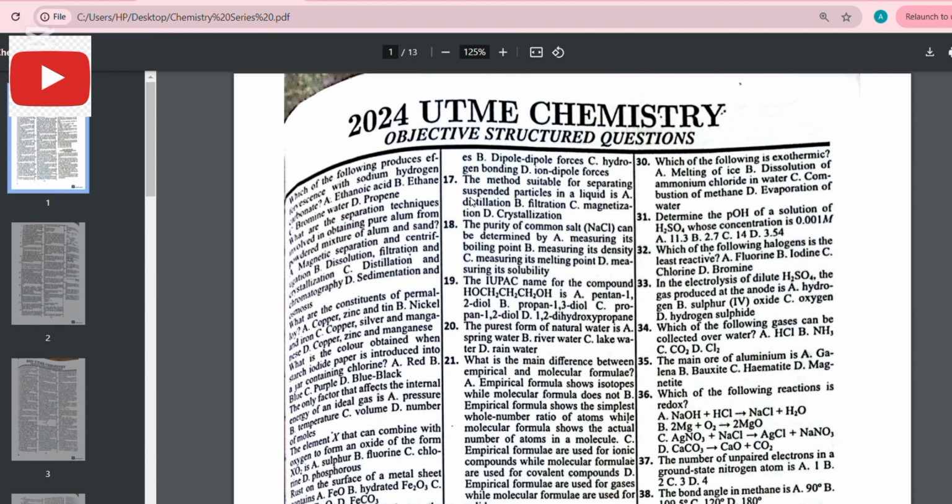Thank you very much. As you all know, chemistry JAMB questions are always 40, so I'm going to be providing solutions to the 2024 UTME chemistry questions. Make sure you get yourself a book so that you can jot down the answers, and I'm going to be providing a link to where you can download this question for your own practice.